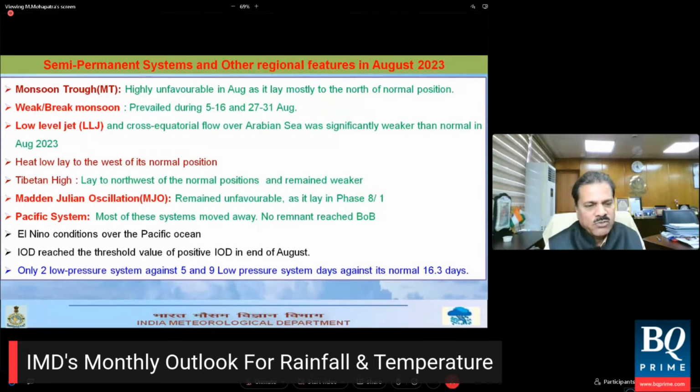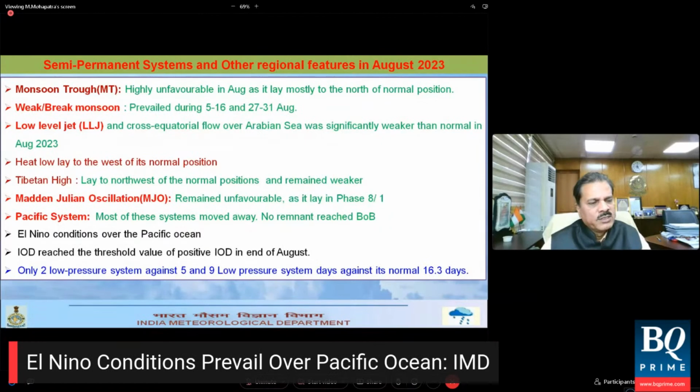El Nino, as all of us know, El Nino conditions prevailed over the Pacific Ocean, which is not good for monsoon condition. The Indian Ocean Dipole, which was expected to become positive, was neutral and just became positive towards the end of the month. It had just crossed the threshold and become positive in the end of the month. So it could not counter the adverse impact of El Nino conditions.